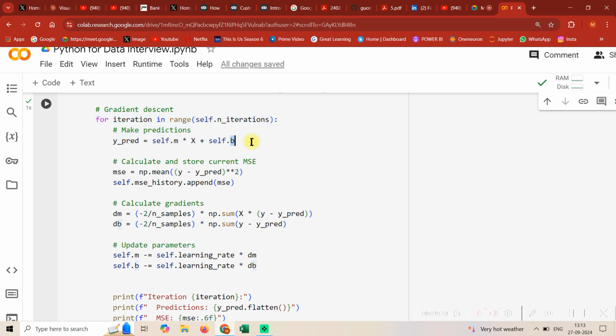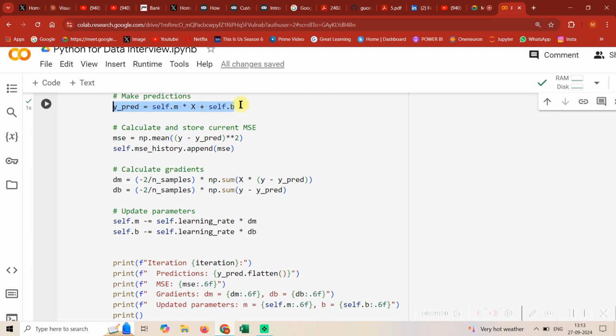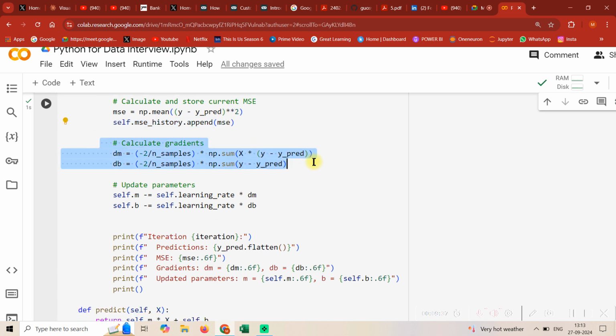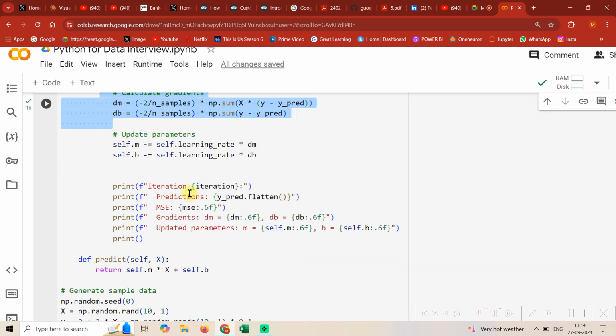In simple terms, you will start by making a prediction, self.m into x plus self.b. These were initialized to 0, so this would be 0. Then you compute the MSE, and then you store it into a list, and then you compute the gradients, and then you update the parameters based on the equation which I showed you, that m new is equal to m old minus self.learning_rate, so essentially this is alpha, and dm is nothing but calculating the change in gradients,